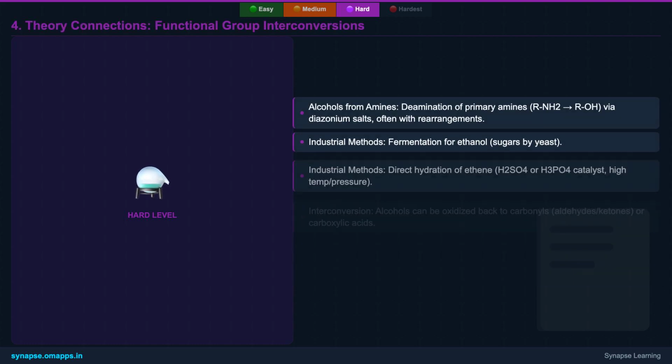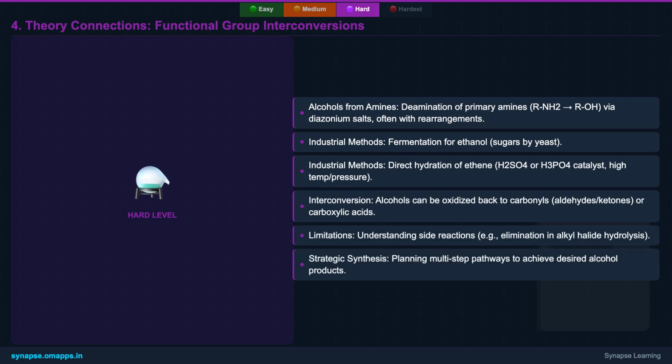Next, we delve deeper into Grignard reagents, exploring their reactions with esters and carbon dioxide, which can lead to tertiary alcohols or carboxylic acids, respectively. Crucially, we'll discuss the critical limitations and potential side reactions, such as enolization or reaction with acidic protons, emphasizing the need for anhydrous conditions. Finally, we'll touch upon industrial preparation methods like fermentation and catalytic hydration, and the less common but mechanistically interesting route from primary amines via diazotization.